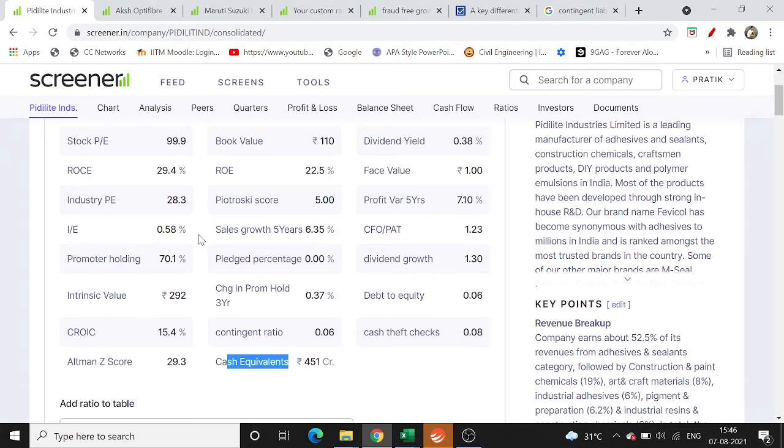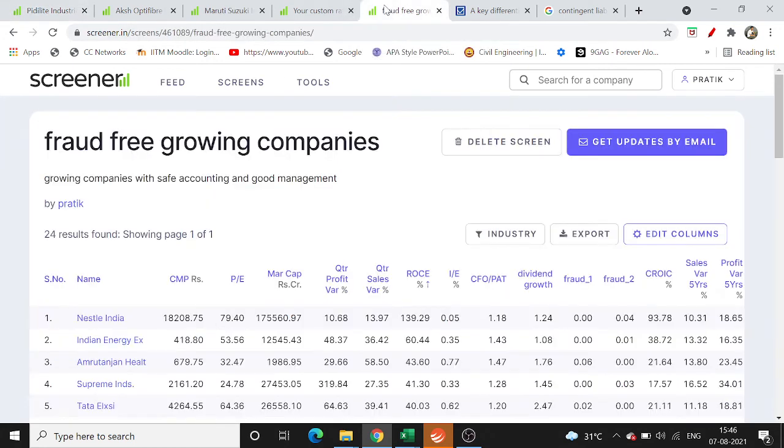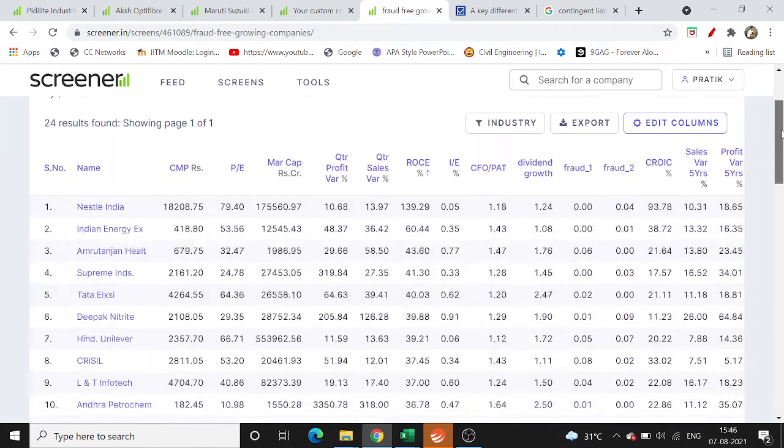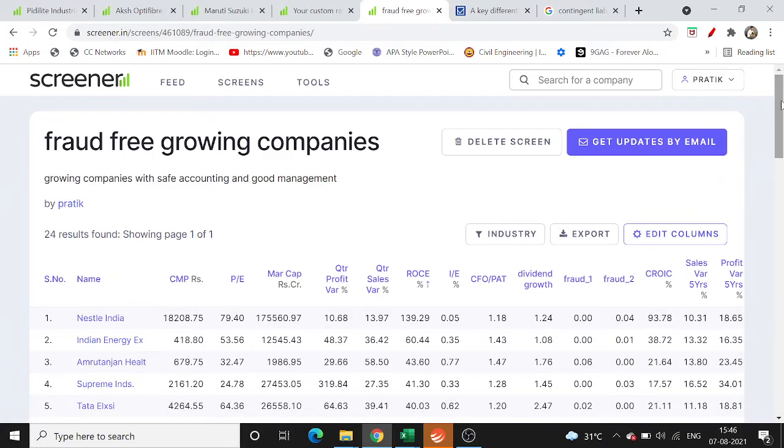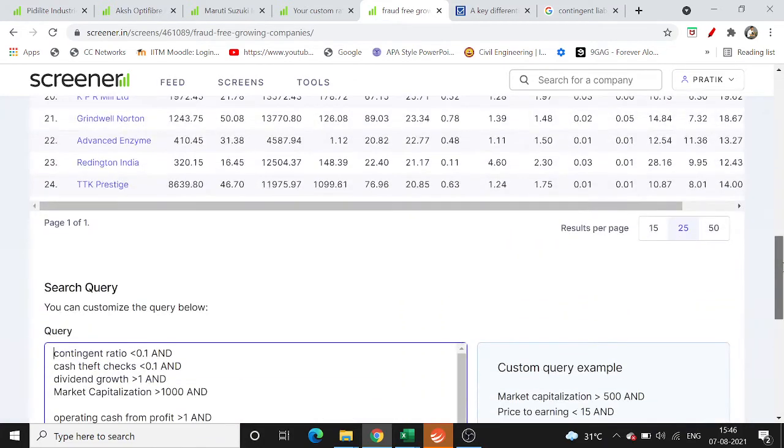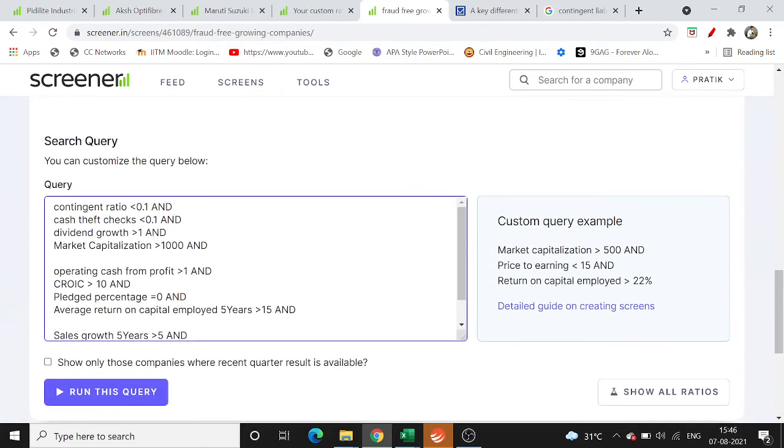And this is it. I think these are the ratios I wanted to discuss with you guys. To give you an idea about how powerful these ratios are, I've developed a query of my own to identify fraud-free growing companies, in which I apply these filters to companies.